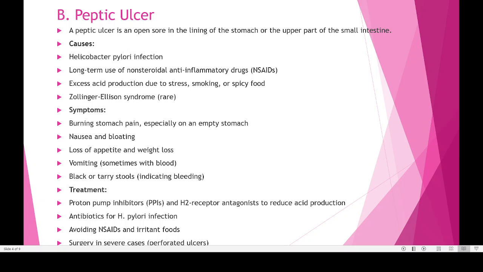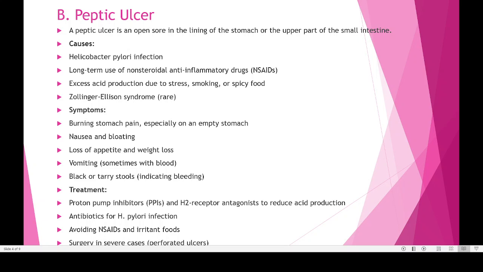Then another thing is what happens in case of the peptic ulcer. Symptoms: one is stomach pain, especially when the stomach gets empty. So when the stomach is getting empty, our hydrochloric acid will be acting on this open sore and will be creating pain. Then nausea and bloating. Bloating means a feeling of having too much gas in our stomach. Then there may be loss of appetite. Appetite means the person may not be feeling hungry.